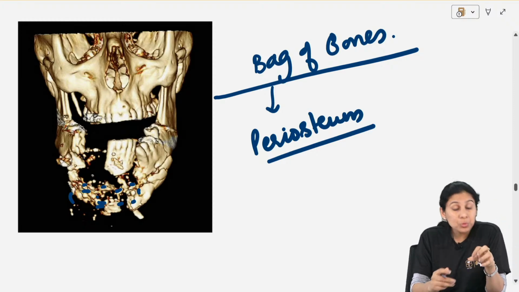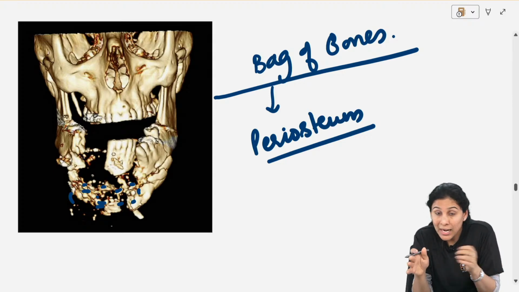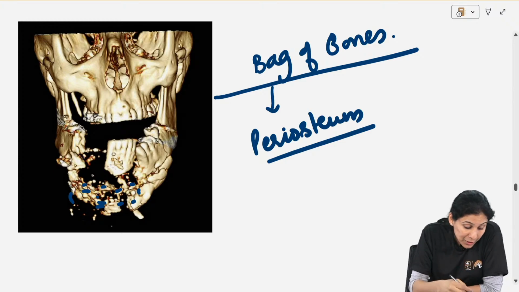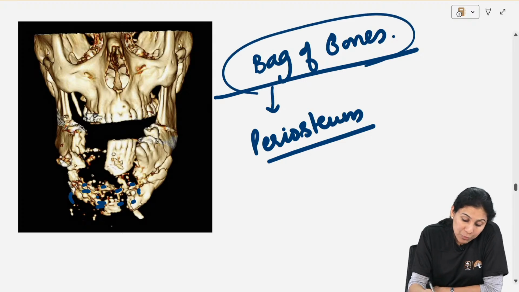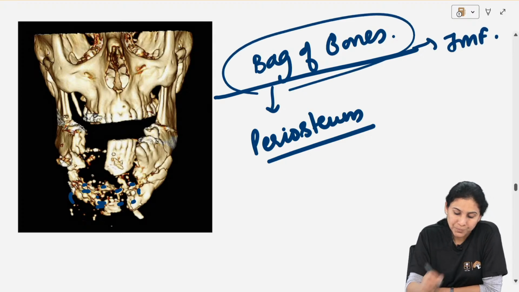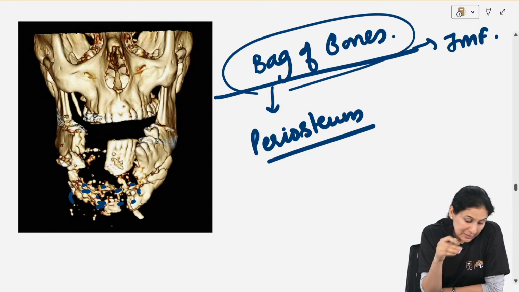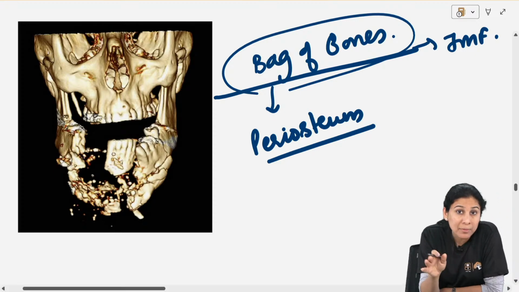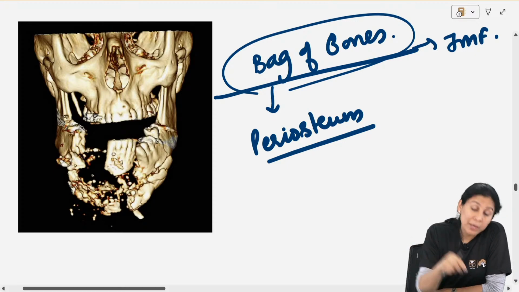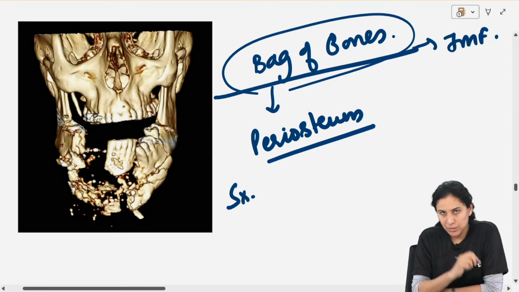Okay, if you feel that periosteum is intact and the blood supply of these segments can be preserved, then you treat it like a bag of bones and you do an IMF. If you feel in no way these pieces can be salvaged, like if it is an infected comminuted mandibular fracture जहाँ पर blood supply भी नहीं है, infection भी है, एक bullet भी पड़ी है, so much comminution is there, then you will go for surgery.